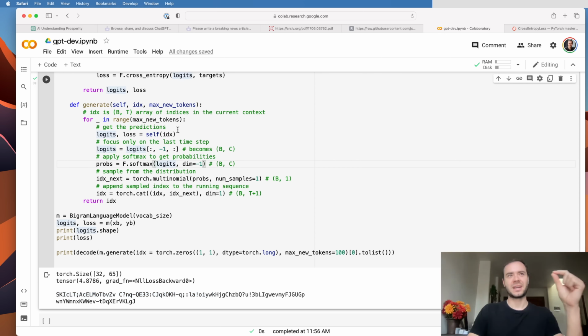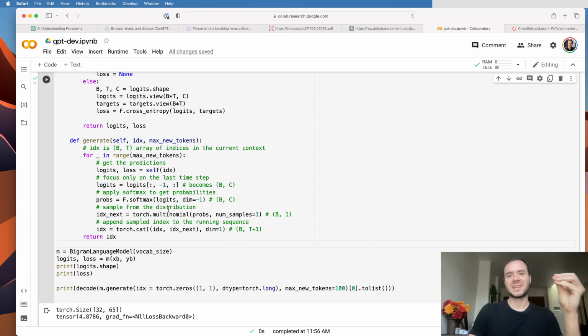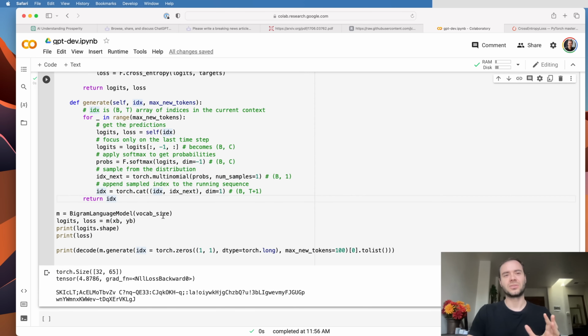The only reason I'm writing it this way is because right now this is a bigram model, but I'd like to keep this function fixed, and I'd like it to work later when our characters look further into the history. Right now the history is not used, so this looks silly, but eventually the history will be used. And so that's why we want to do it this way. Just a quick comment on that.